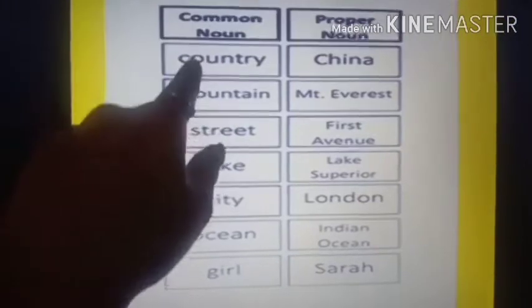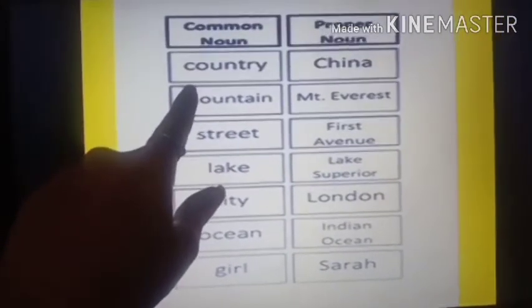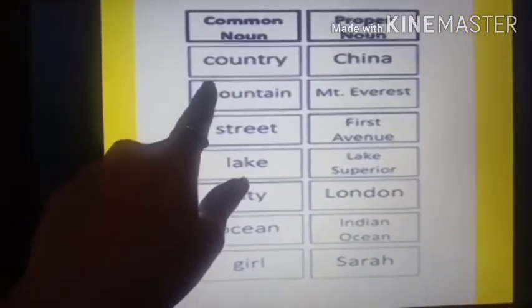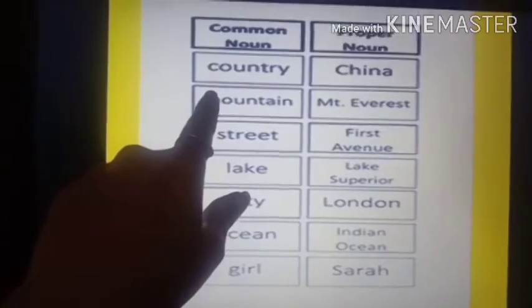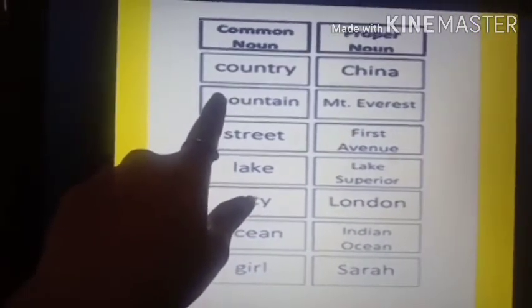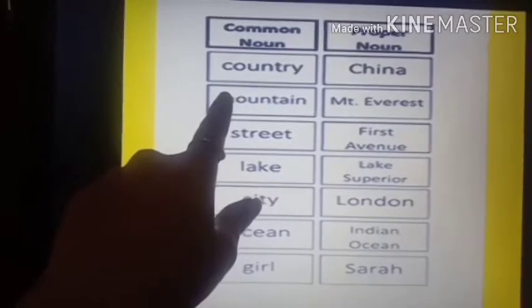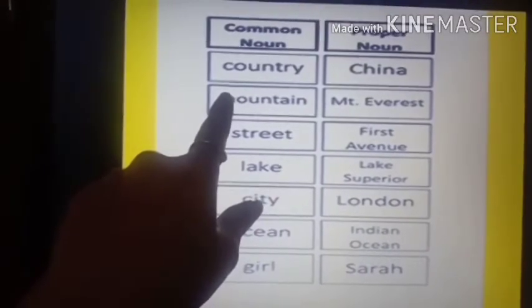Now see, country. Country is a common noun. Why? Because there are so many countries, right? In the whole world there are many countries. There is India, there is China, there is Nepal, then there is America, there is Australia, there is Africa, right?